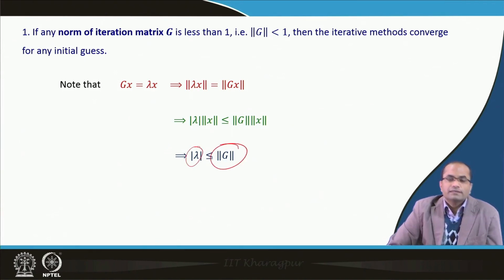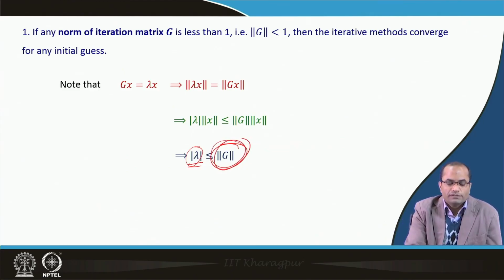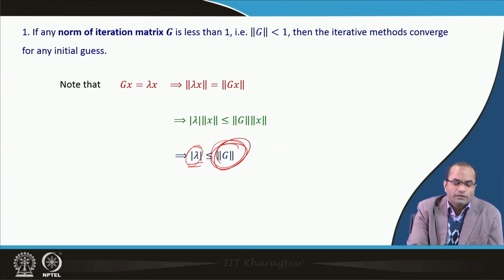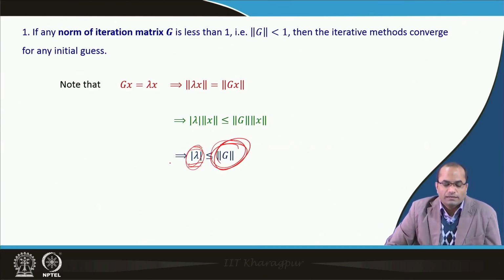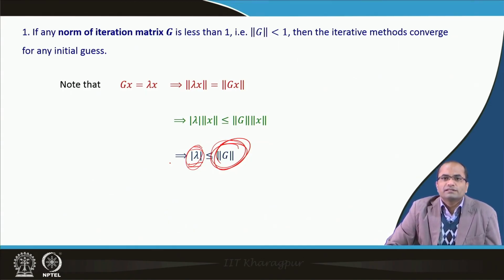Because if the norm is less than 1 and we know that all the eigenvalues are less than or equal to the norm, then definitely all the eigenvalues are less than 1. So, naturally all the eigenvalues will be less than 1, and then we have those necessary and sufficient conditions which say that the iteration scheme will converge.